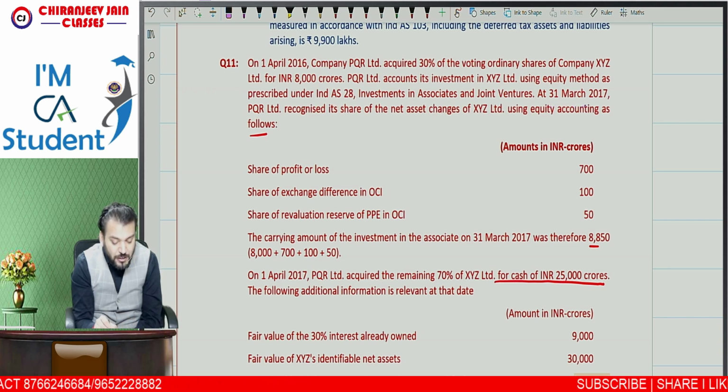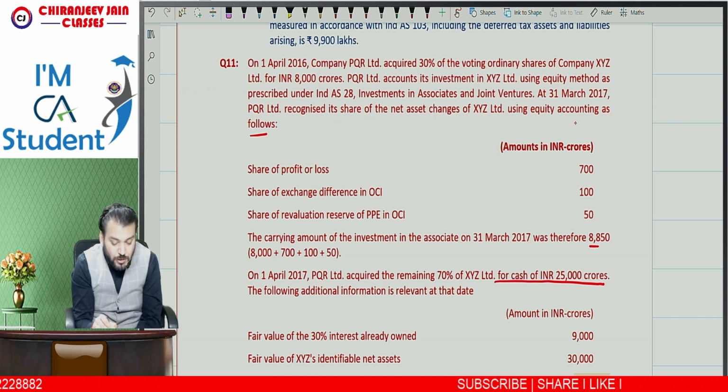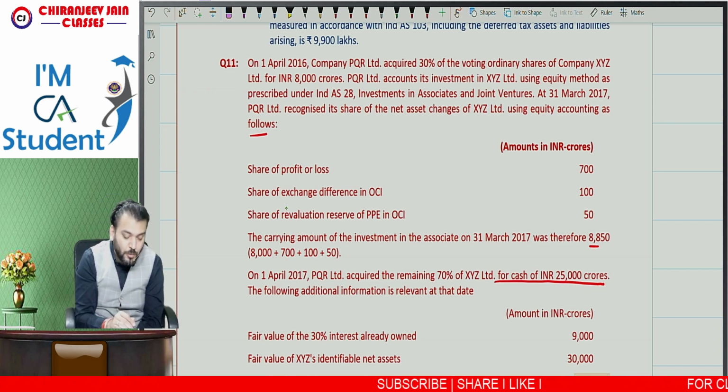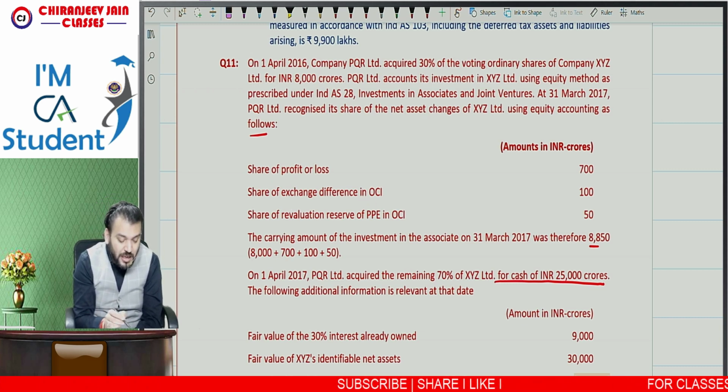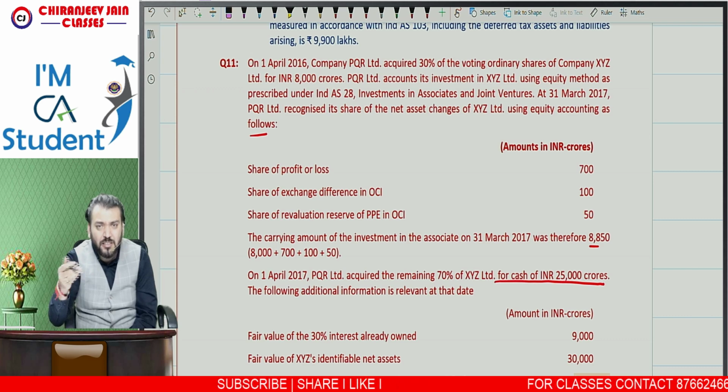At 31st March 2017 year end, PQR Limited recognizes share of net asset changes using equity accounting as follows. They will recognize share of profit or loss, share in exchange difference in OCI, and share of revaluation reserve of PPE in OCI. So of course, share in P&L and share in OCI will be recognized.